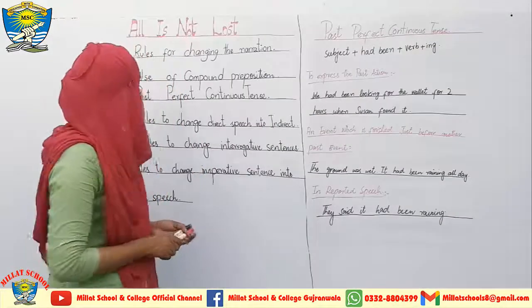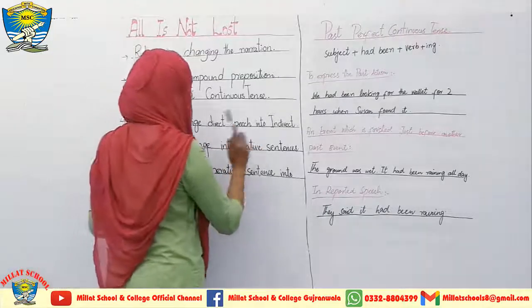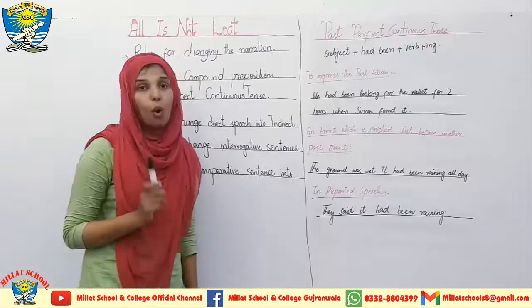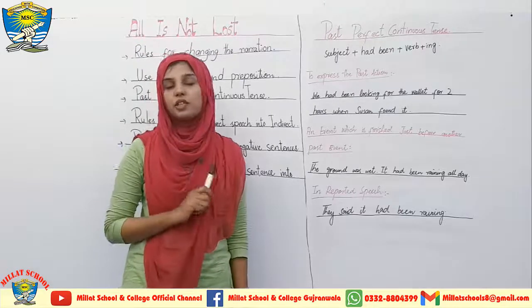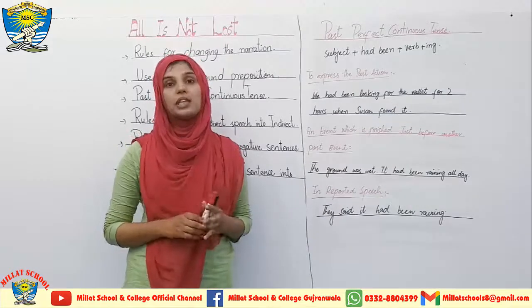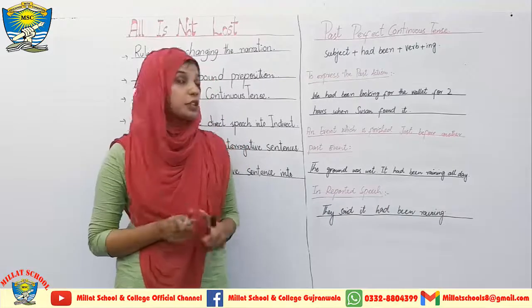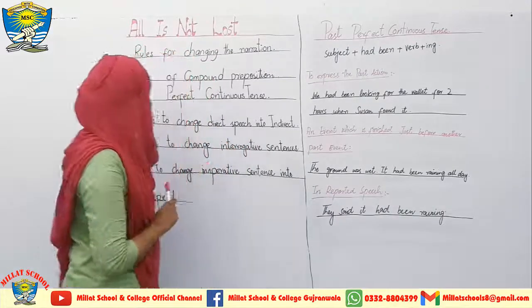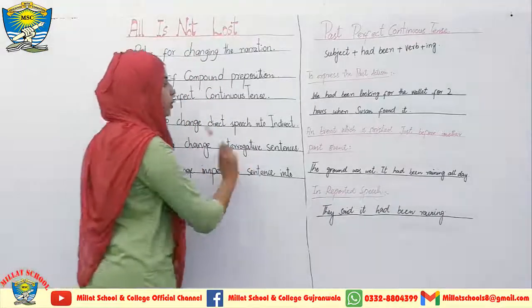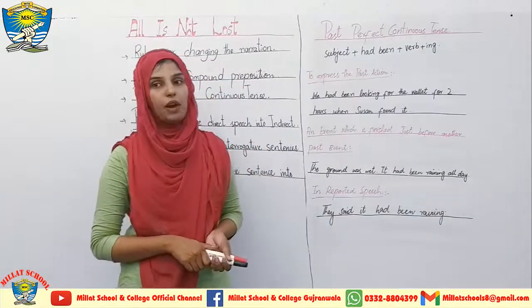Now I have to come towards the next rule, that is rules to change direct speech into indirect. I have given you all the rules to change direct speech into indirect speech. In the start I have given you the rules to change suggestions and requests and orders into indirect speech. Now I have to give you the rules to change interrogative sentences. These rules I am going to discuss in front of you.